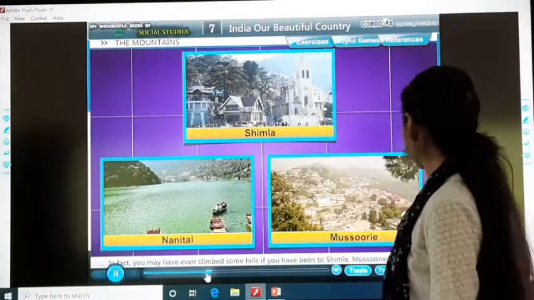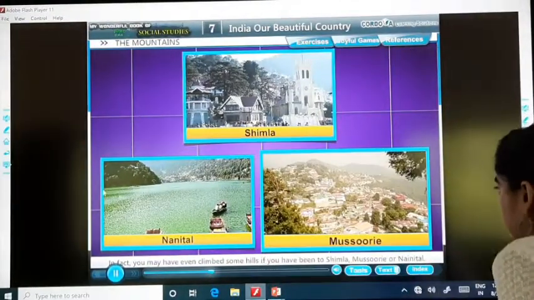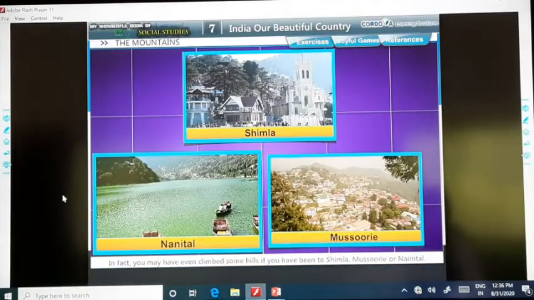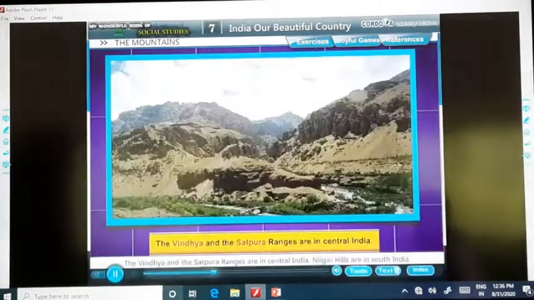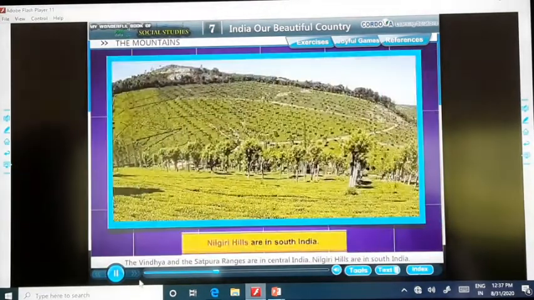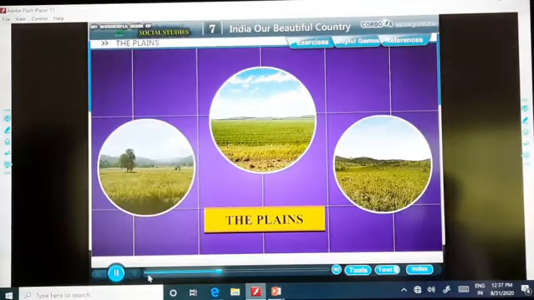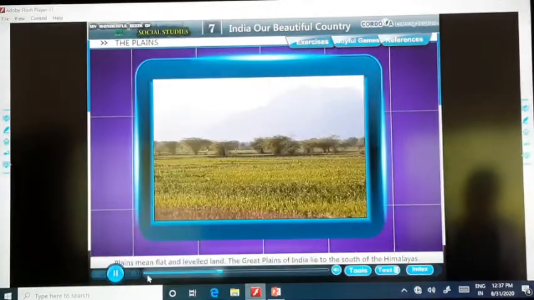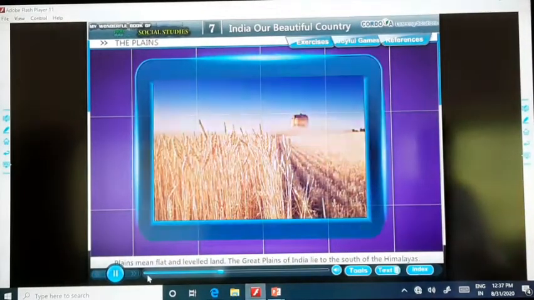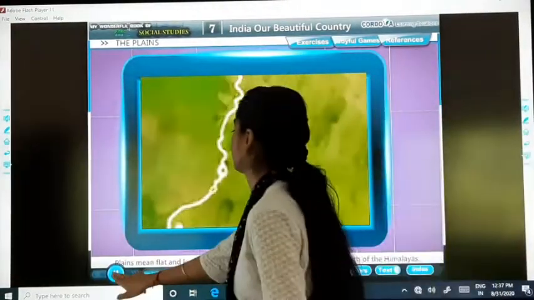In fact, you may have even climbed some hills if you have been to Shimla, Mussoorie or Nainital. The Vindhya and the Satpura ranges are in central India, Nilgiri Hills in South India. The plains. Plains means flat and leveled land. The Great Plains of India lie to the south of the Himalayas.